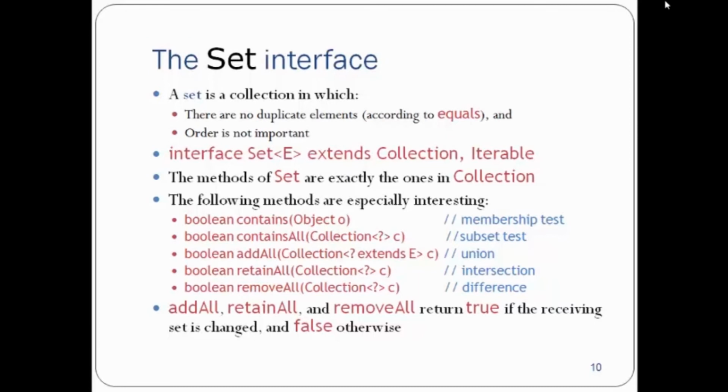As of now, just ignore the question mark extends E and remember the method names. Contains checks whether this set contains a particular object. containsAll checks whether a complete collection is contained in this set. addAll adds all the elements of the collection you pass as a parameter. retainAll retains only those elements, and removeAll removes all the elements that you pass in the collection as a parameter. addAll, retainAll, and removeAll return true if the receiving set is changed and false otherwise.